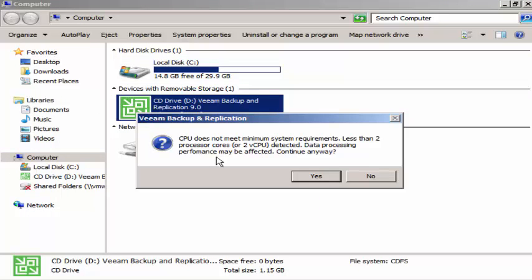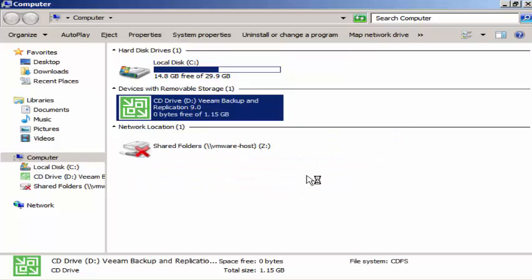Currently it's showing CPU does not meet minimum system requirements. Less than two processor cores detected. Data processing performance may be affected. Continue anyway? For a dedicated backup server, please ensure that you have dual core hardware. That is the minimum basic requirement. It also says continue anyway, so I'm clicking yes because this is a test environment.